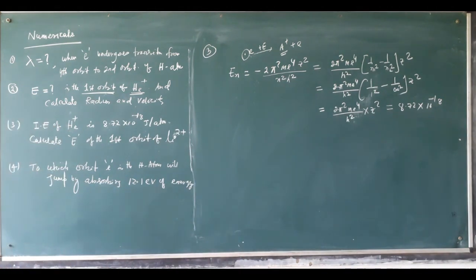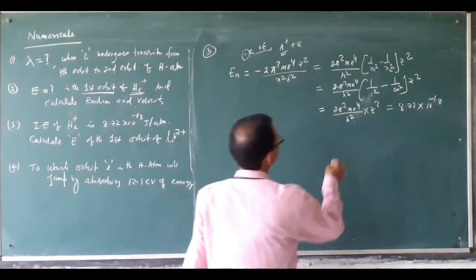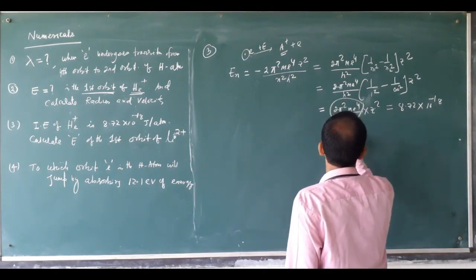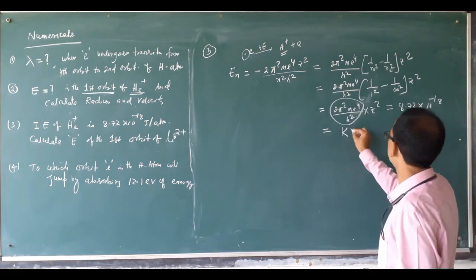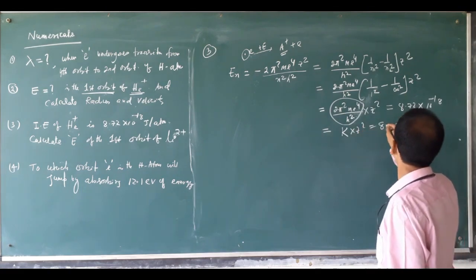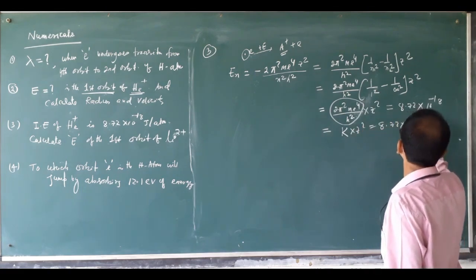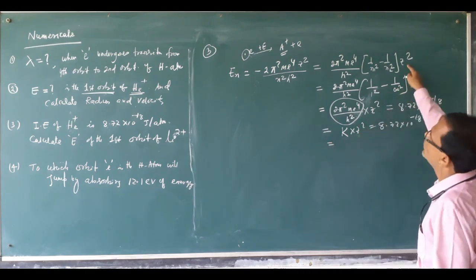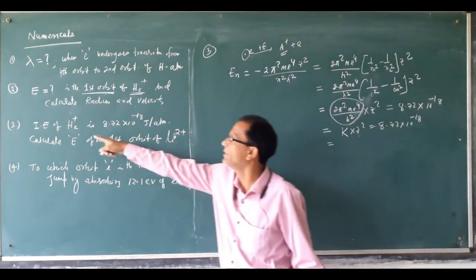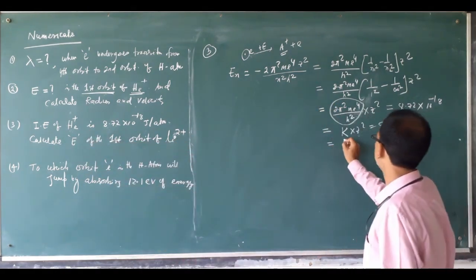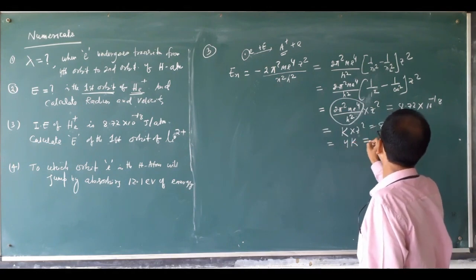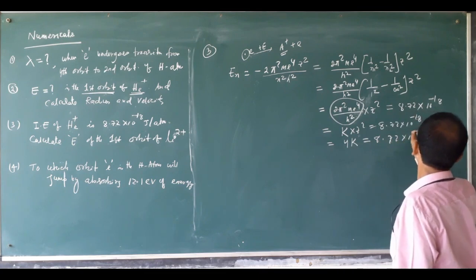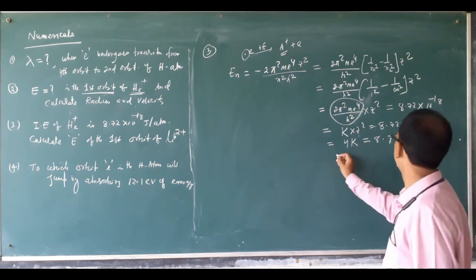Let this 2π²me⁴/h² be k, a constant. So k × Z² is equal to 8.72 × 10⁻¹⁸. Then what is the value of Z²? The question is helium, so Z is 2, Z² is 4. So 4k is equal to 8.72 × 10⁻¹⁸. Then what is the value of k?